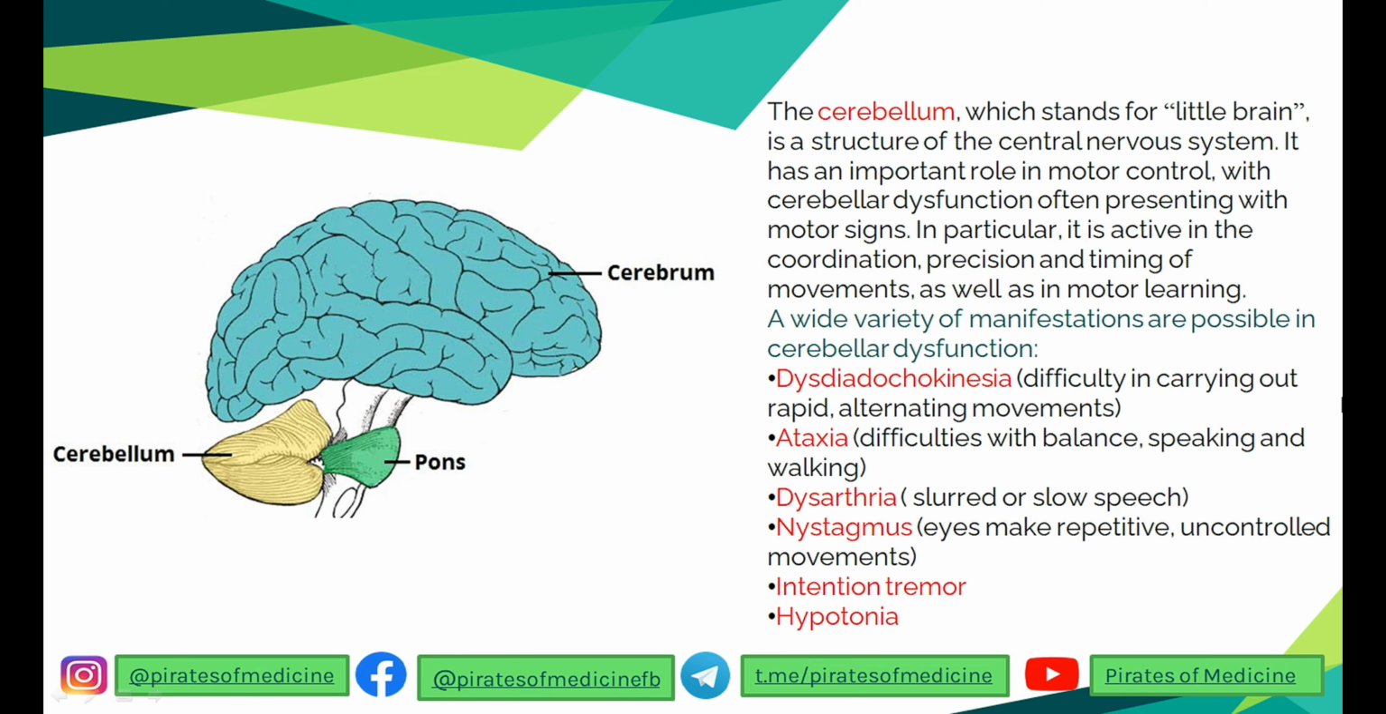Dysdiadochokinesia is a difficulty in carrying out rapid alternating movements. Ataxia is difficulty with balance, speaking and walking. Dysarthria is slurred or very slow speech. Nystagmus is when the eyes make repetitive and uncontrolled movements. Intention tremor and hypotonia, you understand? And all these are manifested in cerebellar dysfunction. So that is why the answer is cerebellum. All these symptoms are characteristic of a cerebellum injury.